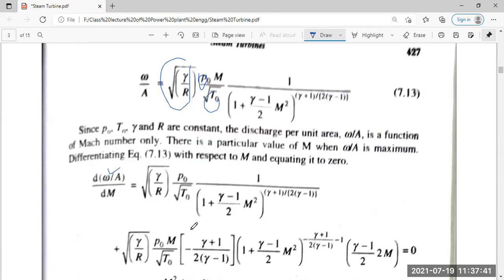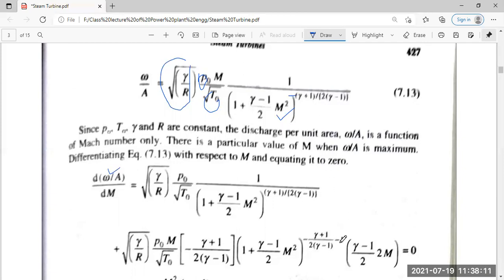So what we have is dm by m, differentiated, and the full portion is totally repeated here, except for m itself. Next, you have to differentiate this portion. Here we have 1 plus gamma minus 1 by 2 into m square; if you put it in the numerator itself, it will be forwarded with a negative sign, which is shown here.